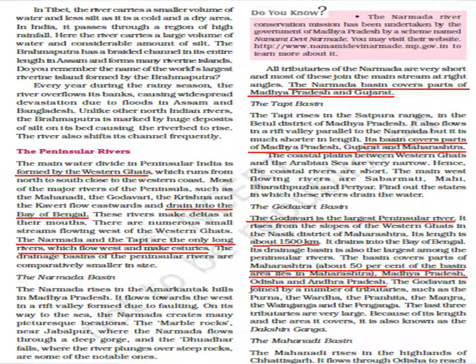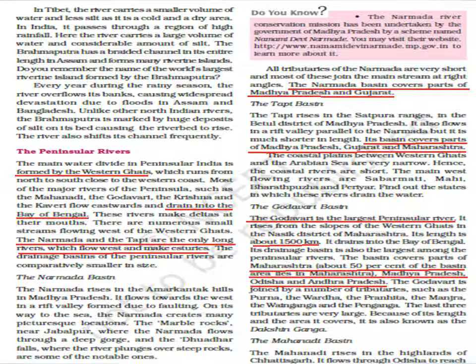The length of the river is 2,900 kilometers and it forms the Sundarban Delta, which is the world's largest delta, with the help of river Ganga. So these are some of the important things you need to keep in mind about this river.